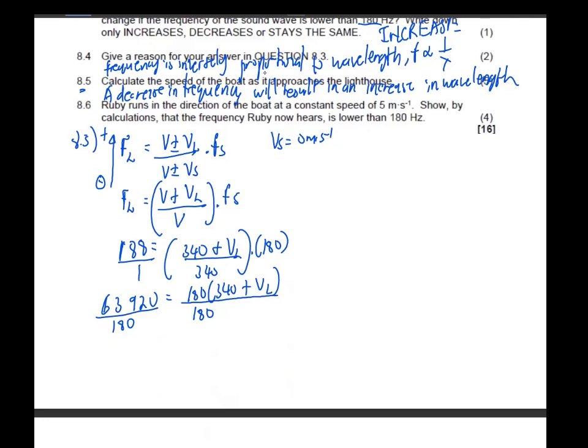63,920 divided by 180 gives us 355.11, which equals 340 plus VL. Then we can take the 340 over to that side. That's 355.11 minus 340 equals VL. And therefore, our velocity of the listener will be 15.11 meters per second. And that's basically how you were supposed to calculate that. Right, so that's your 8.5.